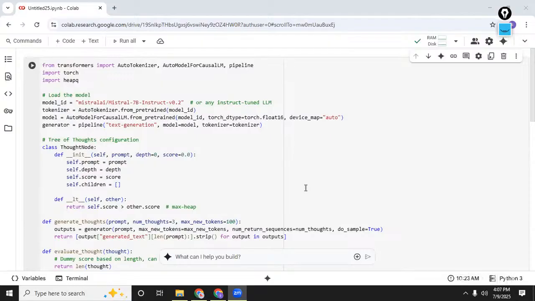Then use the value prompt or model log probabilities in order to score all the new candidates. Then comes pruning, which will keep only the top B sequences based on the score. And then there is termination. After D rounds, select the highest scoring full sequence as the final answer.